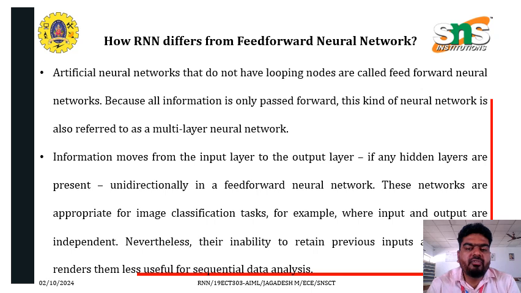And how does RNN differ from a feed-forward neural network? Artificial neural networks that do not have looping nodes are called feed-forward neural networks because all information is only passed forward. This kind of neural network is also referred to as a multi-layer neural network. Information moves from the input layer to the output layer, through any hidden layers, unidirectionally, in a feed-forward neural network. These networks are appropriate for image classification tasks, for example, where input and output are independent. Nevertheless, their inability to retain previous input renders them less useful for sequential data analysis.